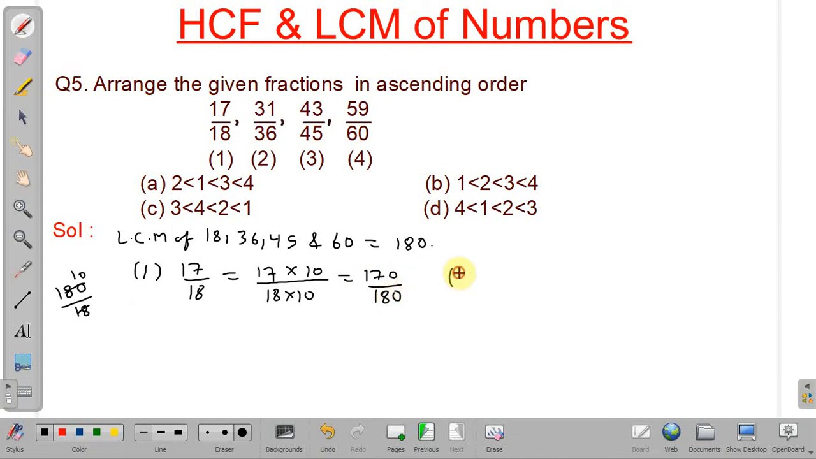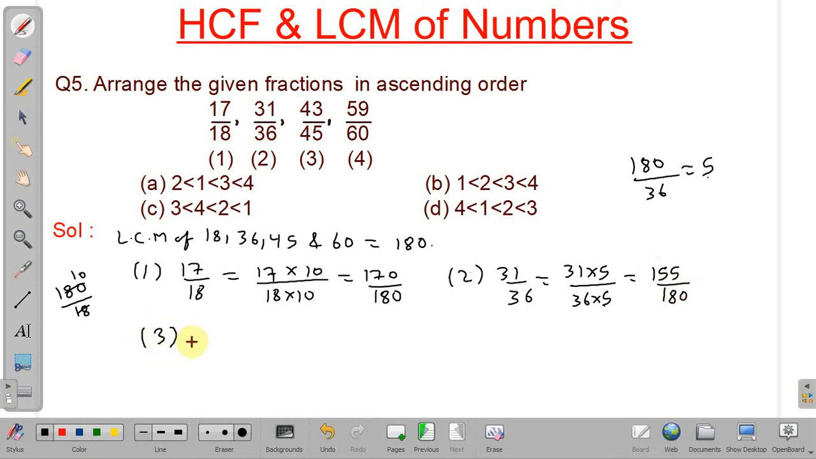The second fraction will be 31 by 36, and to make the denominator 180 we have to multiply by 5. So 31 into 5 divided by 36 into 5. Again, this 5, where did we get it from? We have divided 180 by 36. So we got 5. And this is equal to 155 by 180.